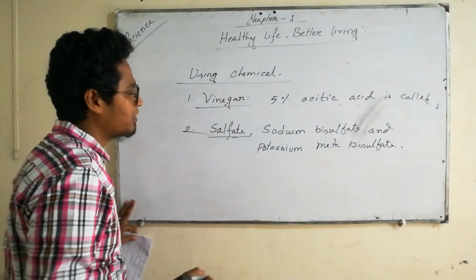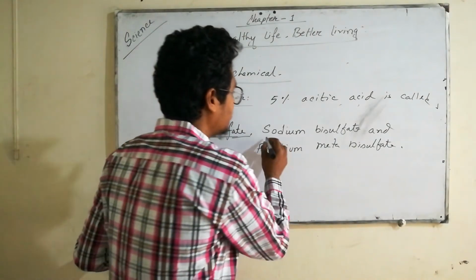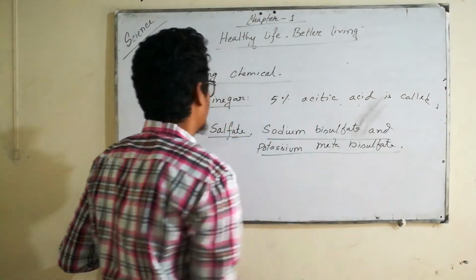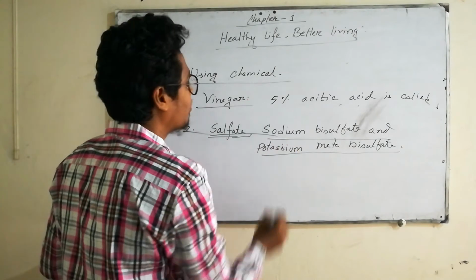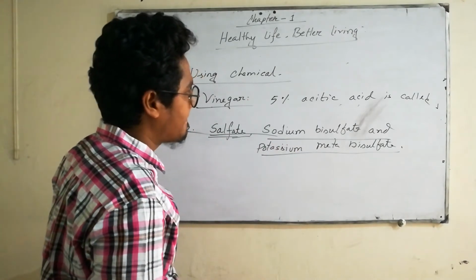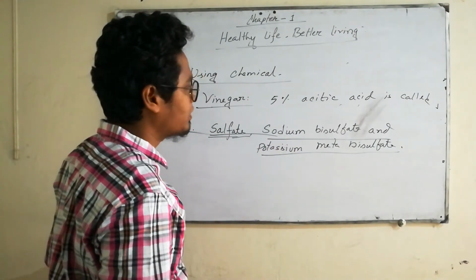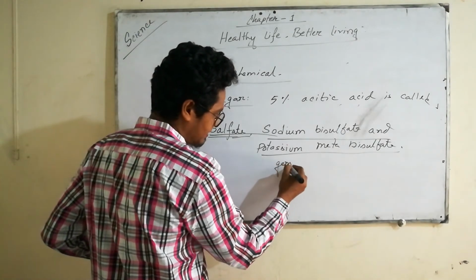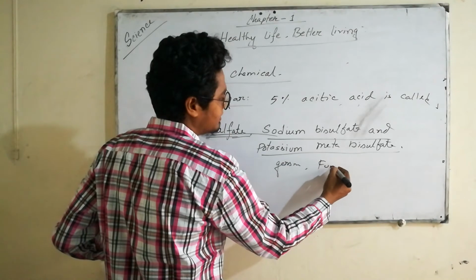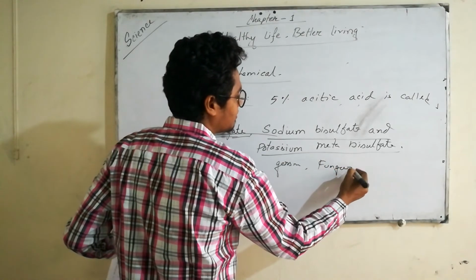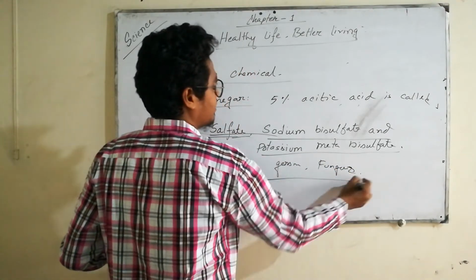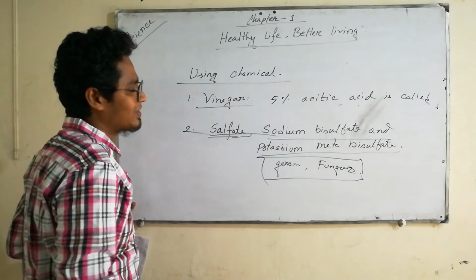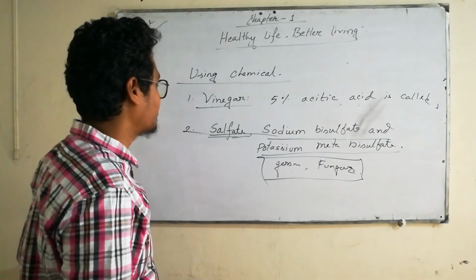Sodium metabisulfate is also used for preserving food. These three are also used to protect food from germs and fungus.